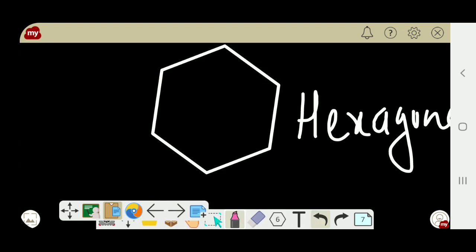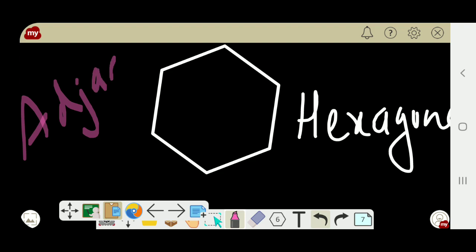What is a vertex? The common point joining any two adjacent sides. Adjacent means nearer sides. These two are adjacent sides, these two are adjacent sides, like that.